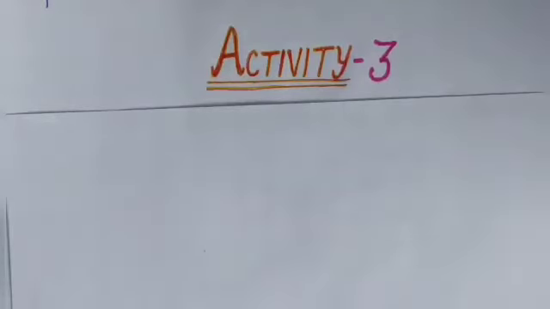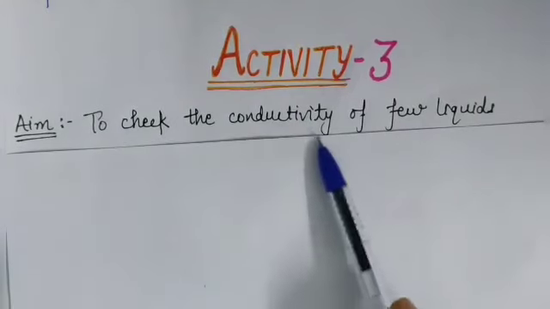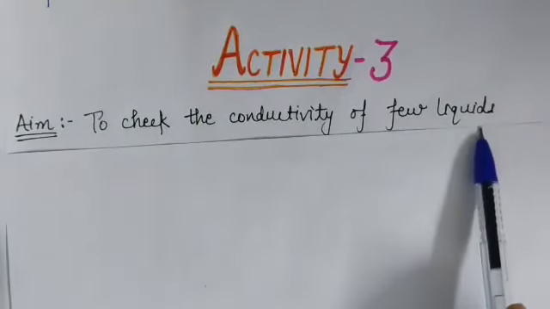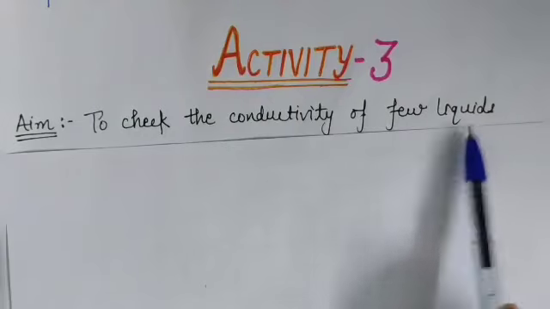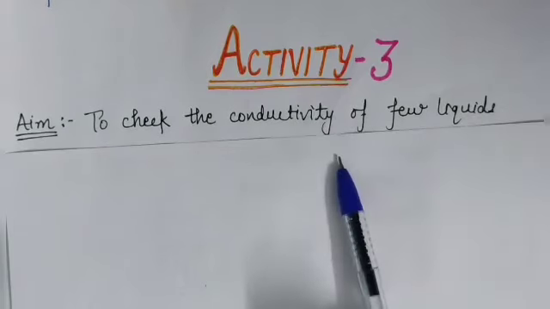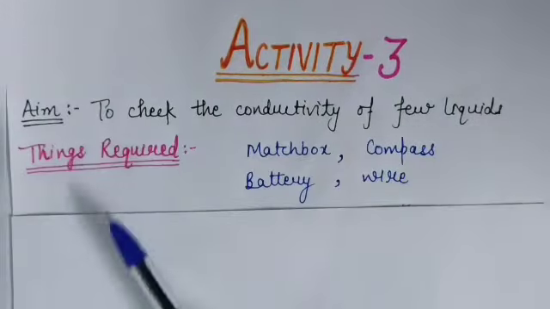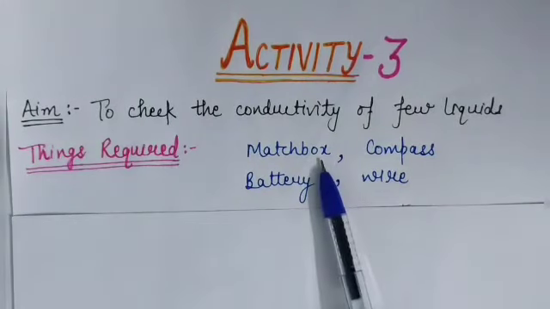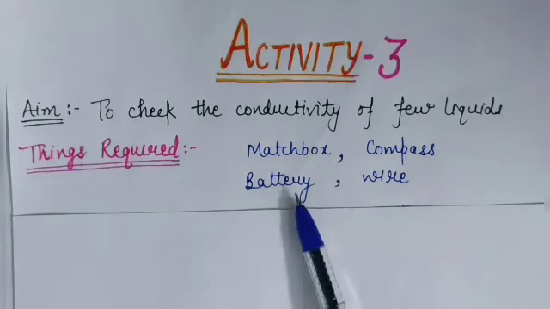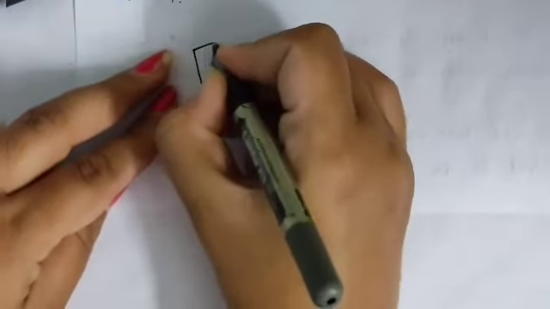So students, let's perform an activity. Activity number 3. The aim of this activity is to check the conductivity of a few liquids. It means in this we try to check whether a given liquid is conductive in nature or not. For performing this activity, things required are a matchbox, compass, battery, wire. First of all, take an empty tray of the matchbox.